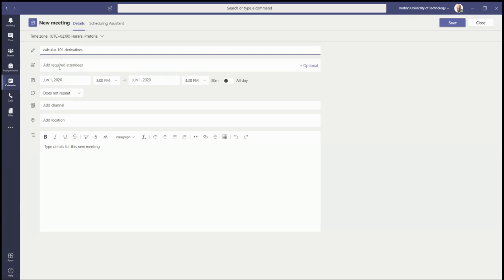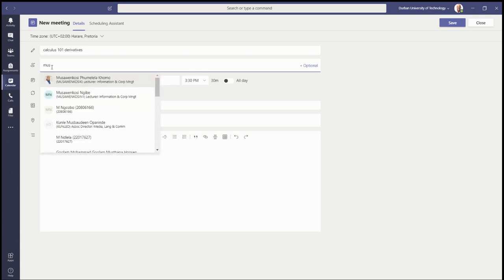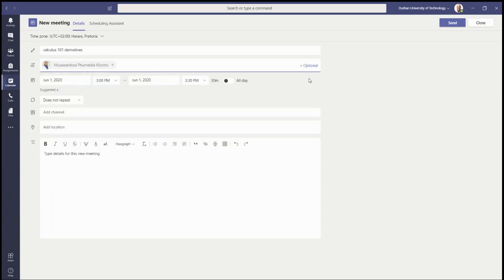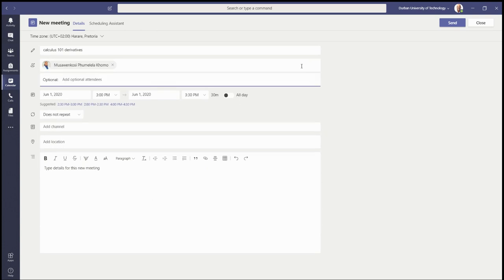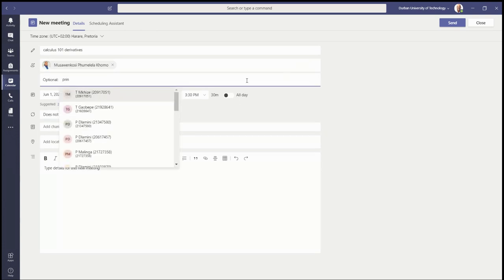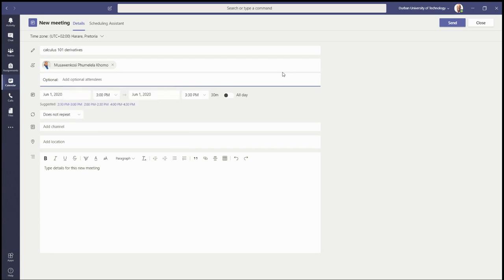And the required attendee is Musa, it's Musa's course. And an optional is Prinovan. Prinovan is going to attend this lecture because I like mathematics. Oh, right. Well, I would be attending any event. Now, the important thing is it's on June 1st, 3 p.m. to 3:30 p.m. Let's make it 3:50. That's 50 minutes.